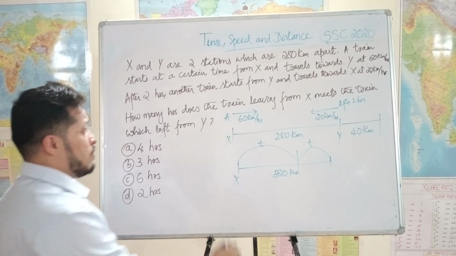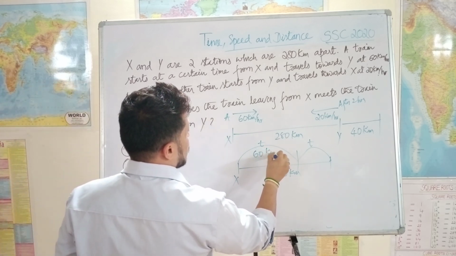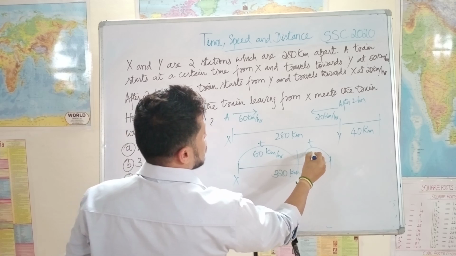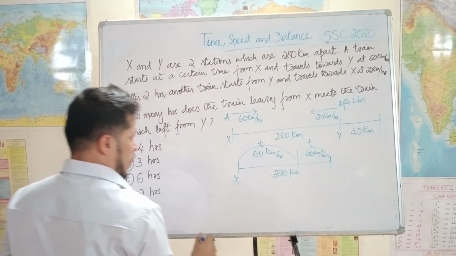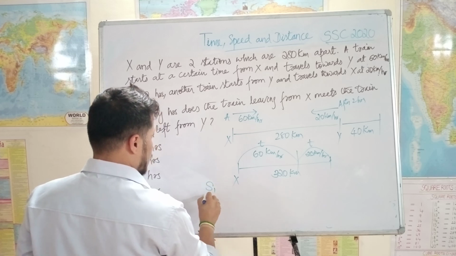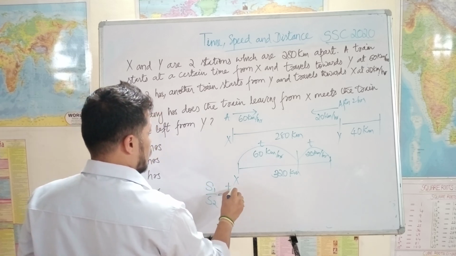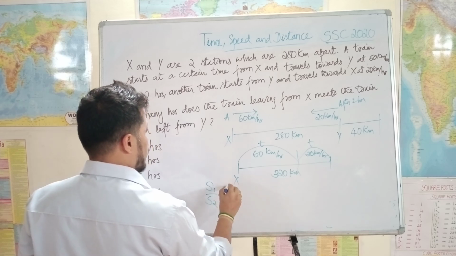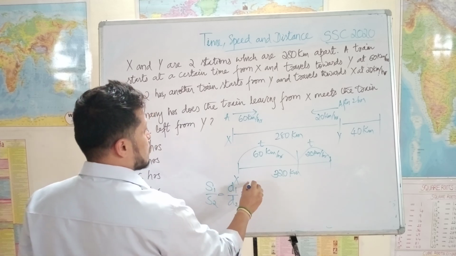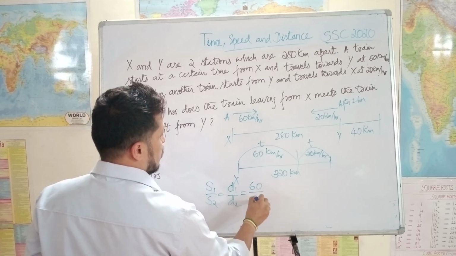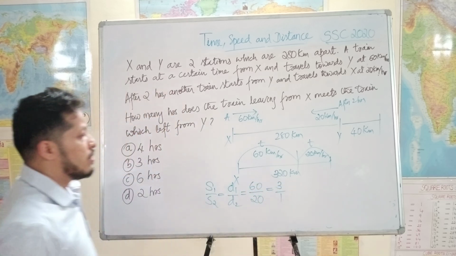So S1 is 60 kilometers per hour and S2 is 20 kilometers per hour. So the formula is S1 by S2 is equal to D1 by D2, which is equal to 60 by 20, which is 3 by 1.